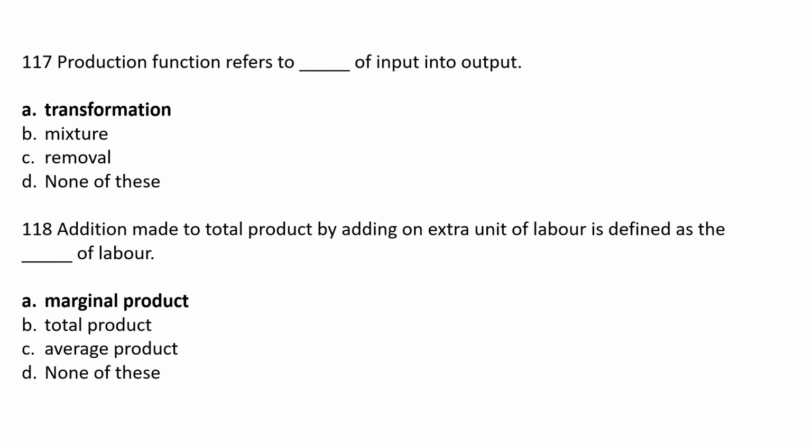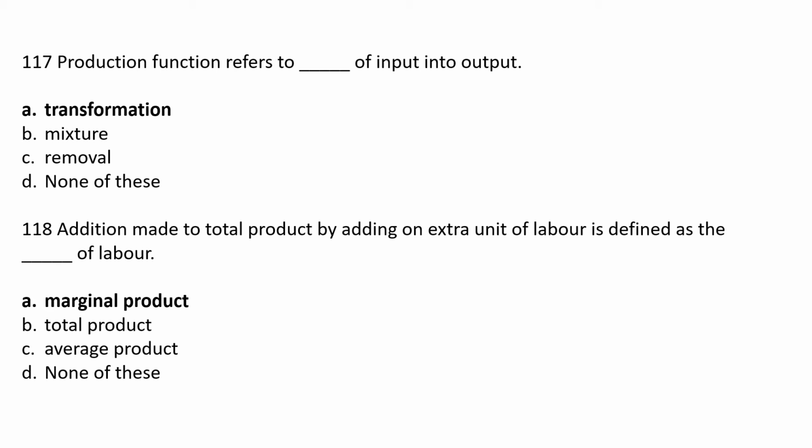Production functions refer to dash of input into output. Option A transformation, option B mixture, option C removal, option D none of this. The correct answer is option A transformation. Production function refers to transformation of input into output.